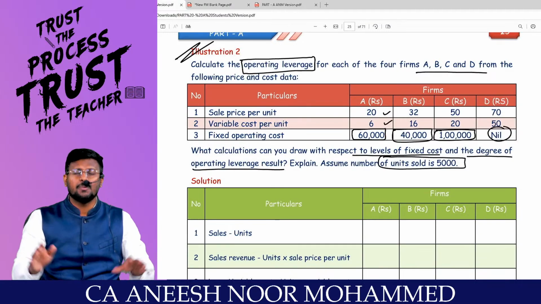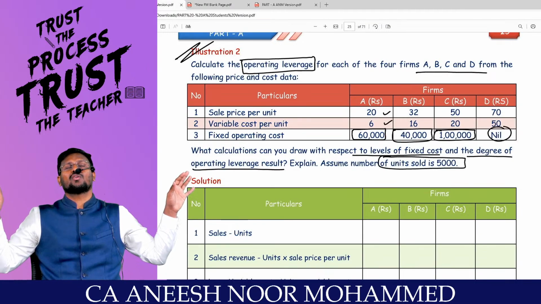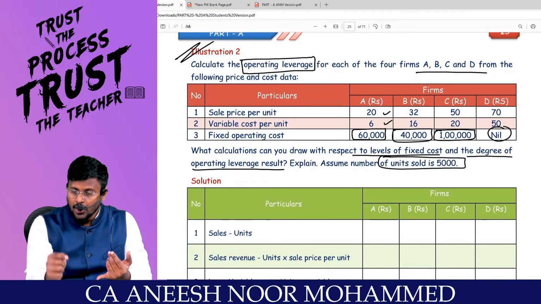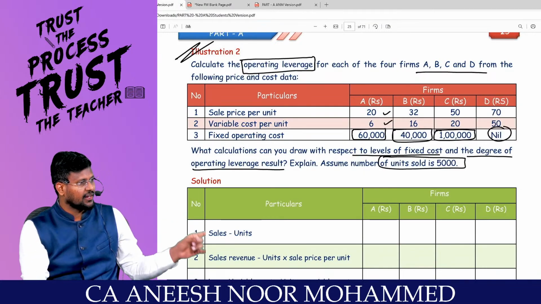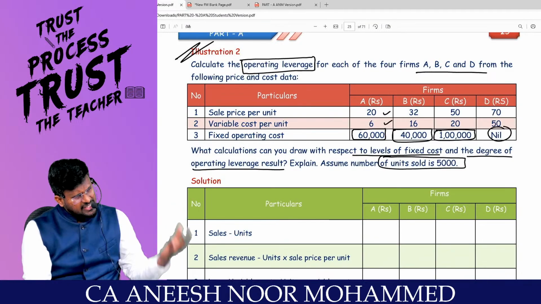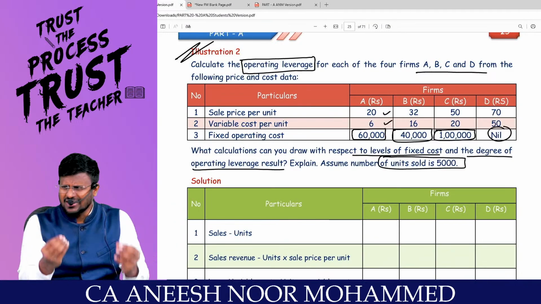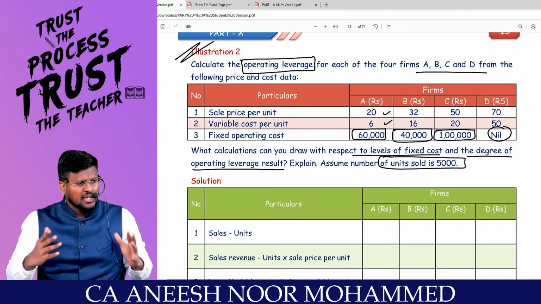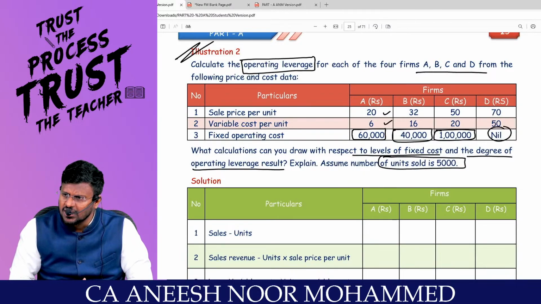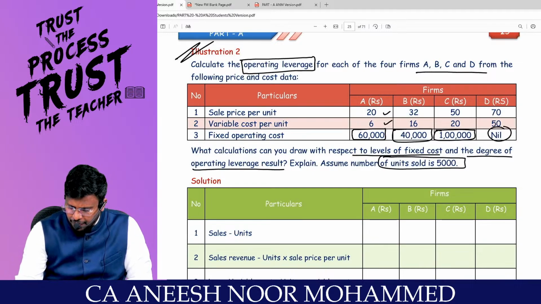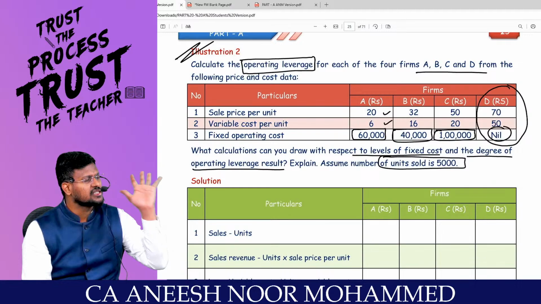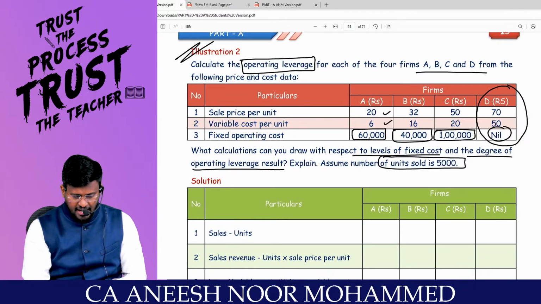Then you are having some risk in your life. You can't sleep whenever you want. You can't wake up at 10 o'clock in the morning, because you have to go to job. Why? Because only if you earn, you can pay the rent. So in a business, if there is no fixed cost, whether the sales is happening or not happening, I don't have any problem, because there is no fixed commitment in my business, right, sir? So this company D does not have what risk? Business risk.